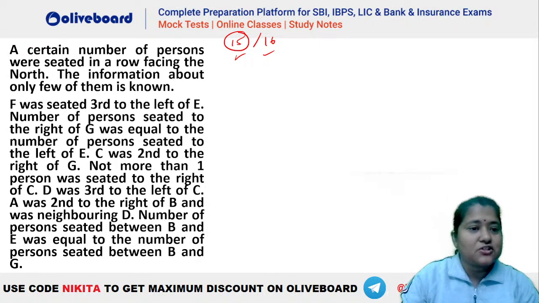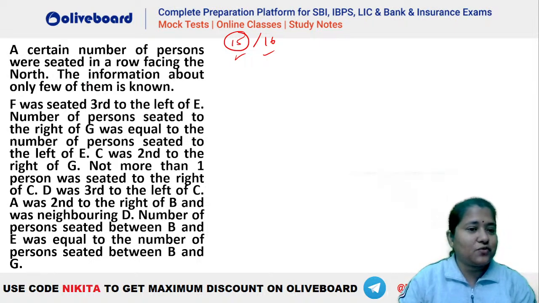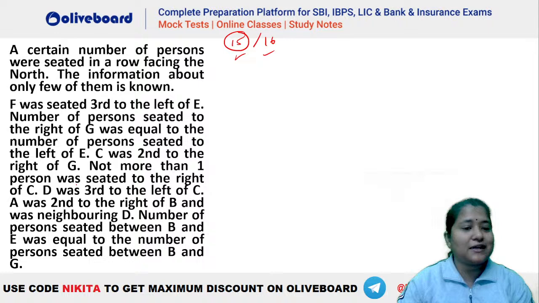ठीक है, देखते हैं. So, certain number of persons are seated in a row facing the north. Information about only few of them is known. F is seated third to the left of E. Number of persons seated to the right of G is equal to number of persons seated to the left of E. C was second to the right of G. Not more than one person is seated to the right of C.